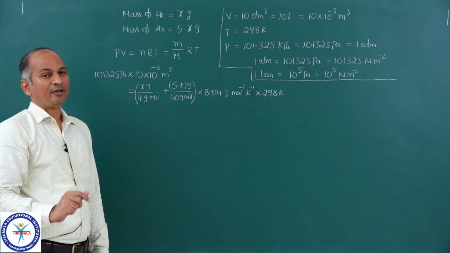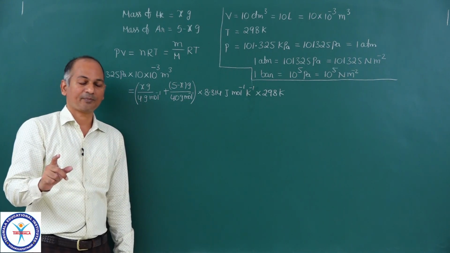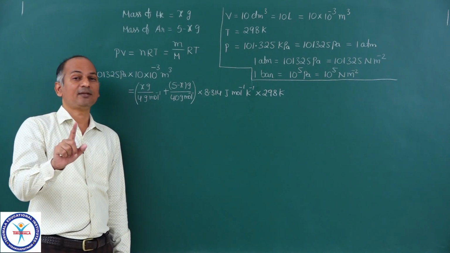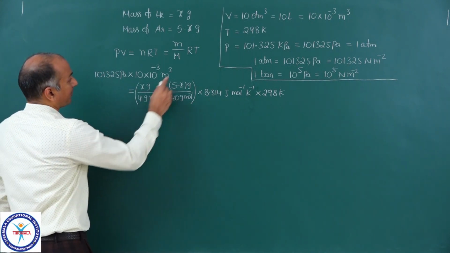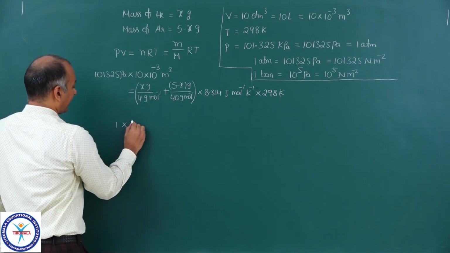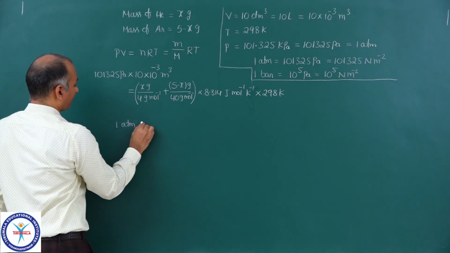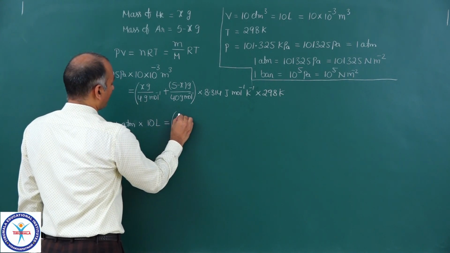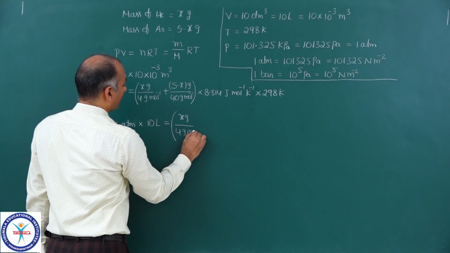Now for example, if you don't want to use SI system, you want to take pressure in ATM, but in that case volume must be in liters. In such a case, R must be in liter ATM per mole per Kelvin. Let me form that expression also. So pressure 1 ATM, so 1 into 10 liters. Let me write down the units also. 1 ATM into 10 liters, that is equal to number of moles, same, x grams upon 4 gram per mole.